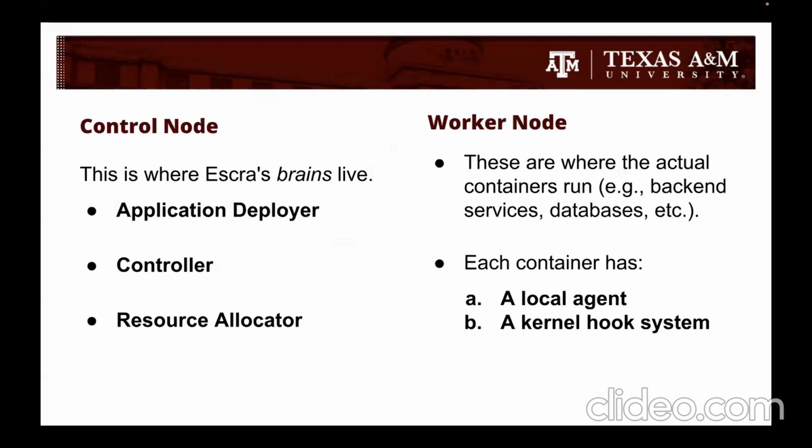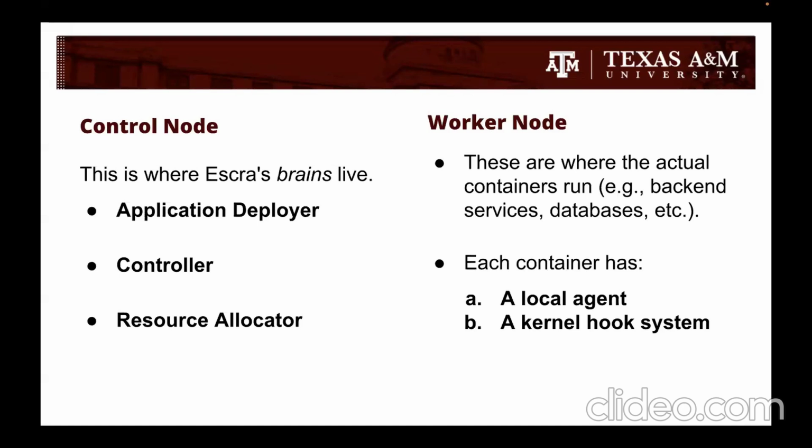Now, ESCRA's architecture is divided into two major parts, the control node and the worker nodes. The control node is where ESCRA's brain lives. This is where all coordination and decision making happens. It contains three key components.